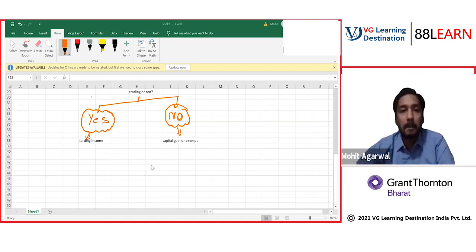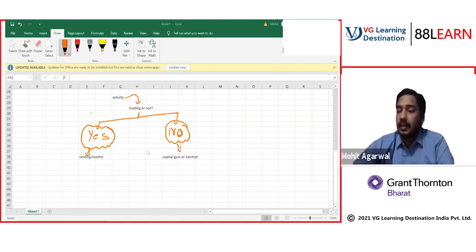Understand this. See, there is a confusion. We are getting multiple answers. Some of you may be thinking yes, some of you may be thinking no. Either you think this activity is a trading or not.